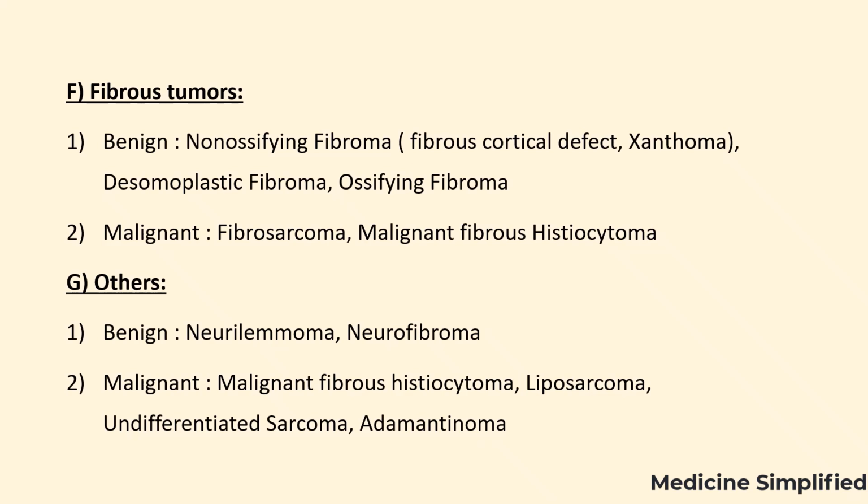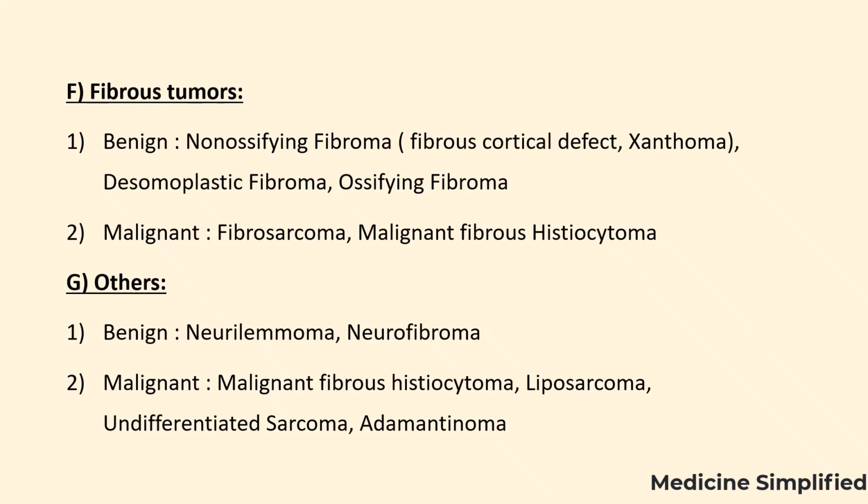And there are other bone tumors. Benign include neurolemmoma and neurofibroma. These tumors arise from nervous system. Malignant, which includes liposarcoma, soft tissue cancer that originates in fat cells, and undifferentiated sarcoma.